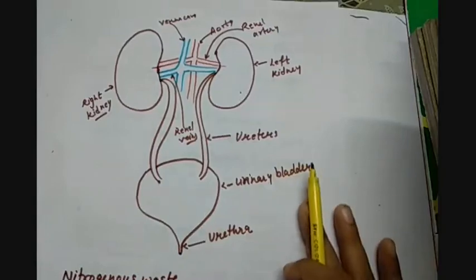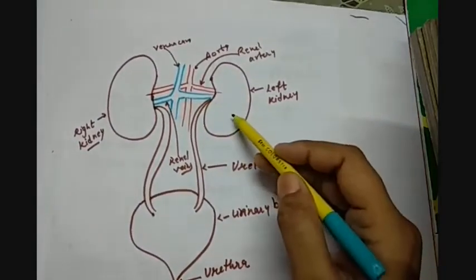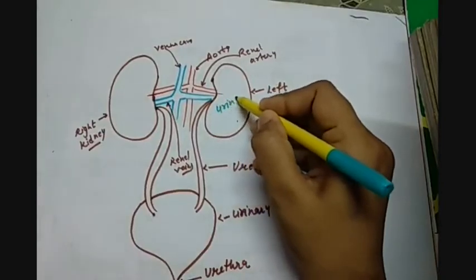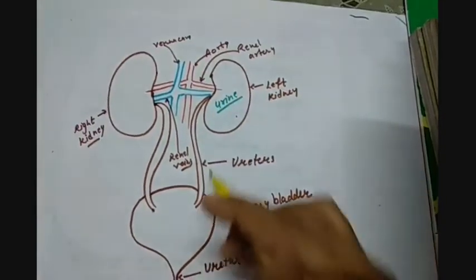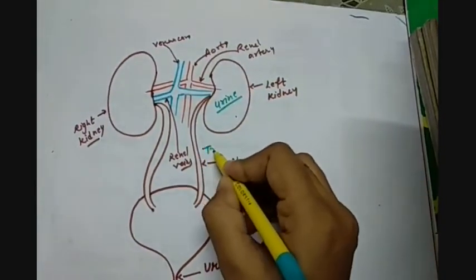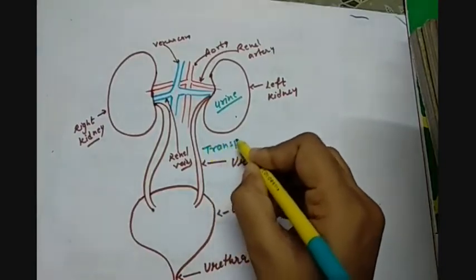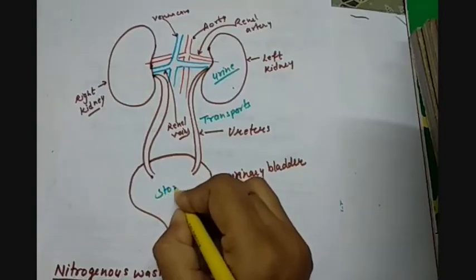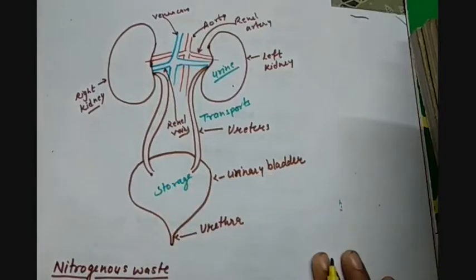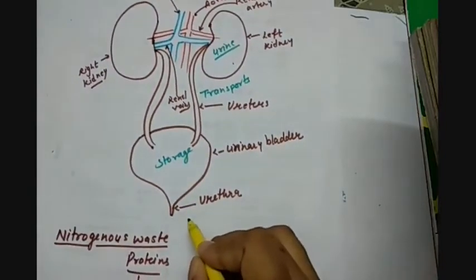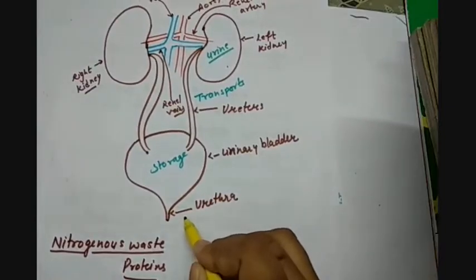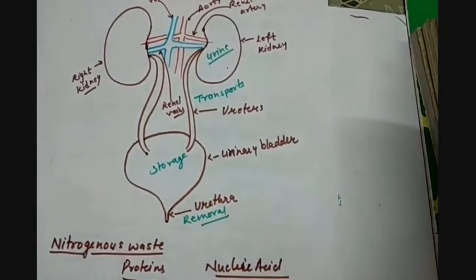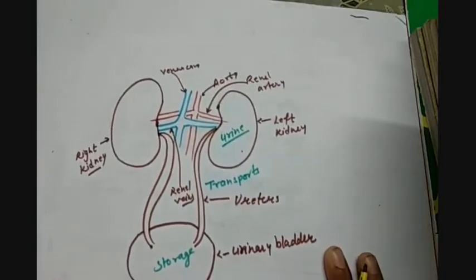What are their functions? Here kidneys are forming urine. So urine formation is the function of the kidney. Then transport is performed by the ureters. Storage is performed by the urinary bladder, and excretion, or you can say removal, is done with the help of the urethra.